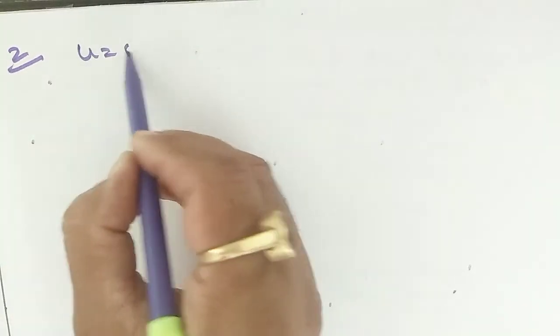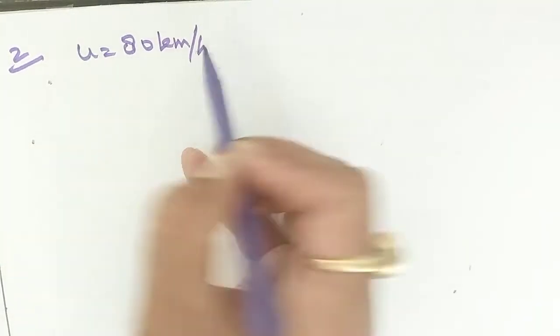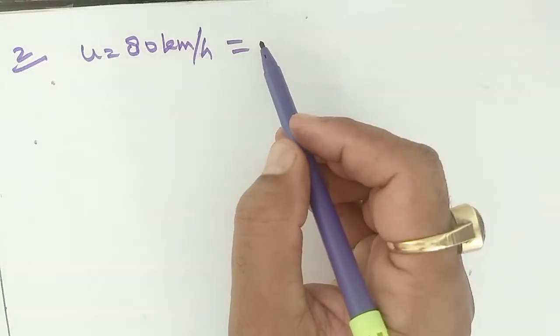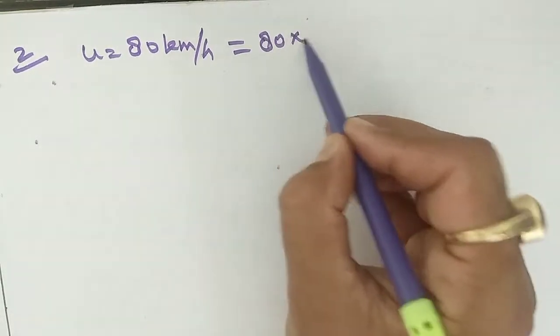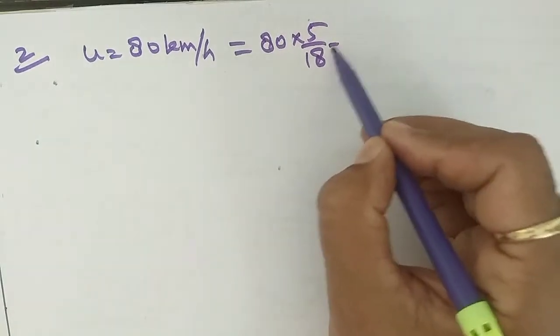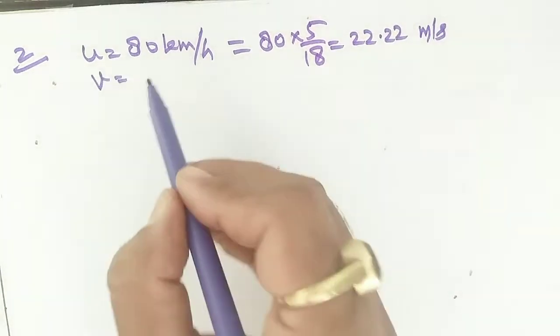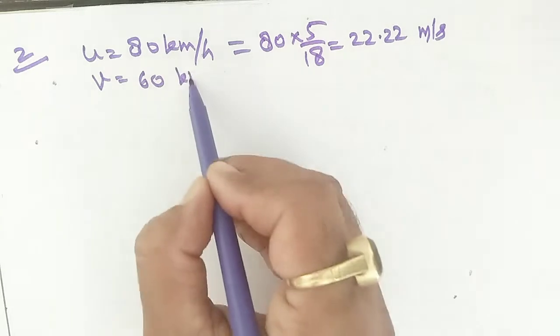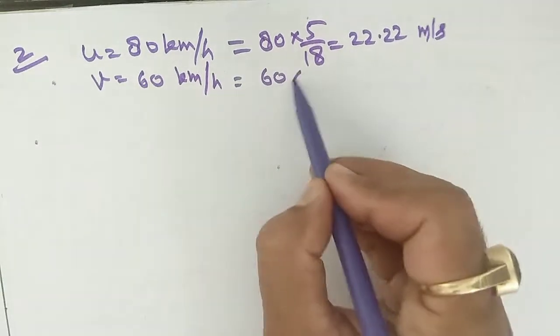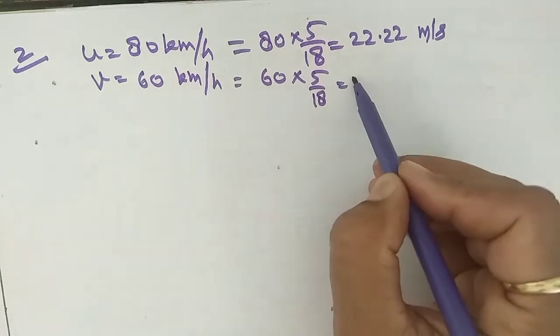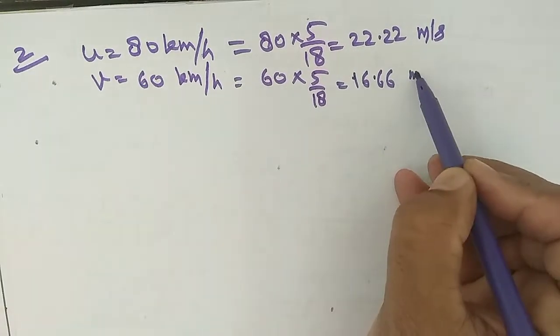Now coming to the question number 2, block questions. In the second question, it is asked a bus decreases its speed. Two speeds are given and it is changed in 5 seconds. So here you can take u is equal to 80 km per hour. Dear friends, you can change kilometer per hour into meter per second also. How? Just multiply by 5 upon 18. So it is 22.22 meter per second. Okay, and the final velocity is given in the question as 60 km per hour. So 60 into 5 upon 18, that will come 16.66 meter per second.